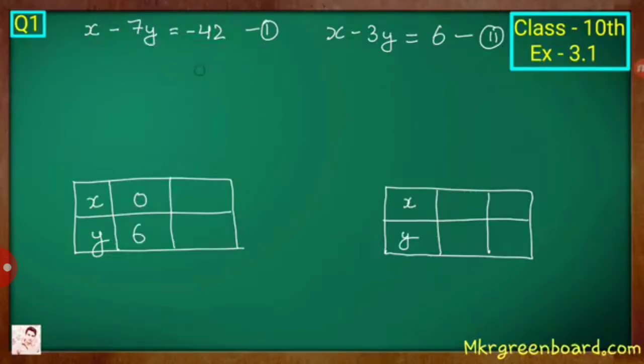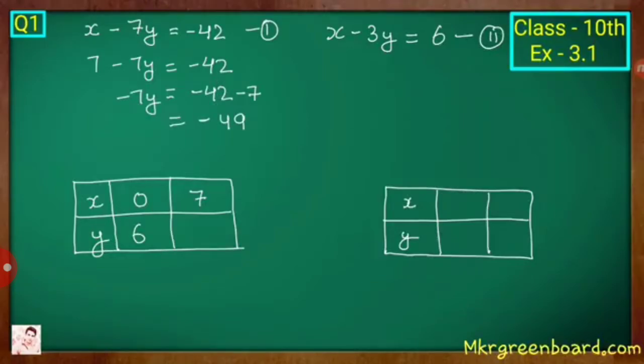Now take a second value for x. I have taken 7, and to find the value of y, just transpose 7 to RHS. So minus 7y is equal to minus 42 and minus 7. So minus 7y is equal to minus 49.